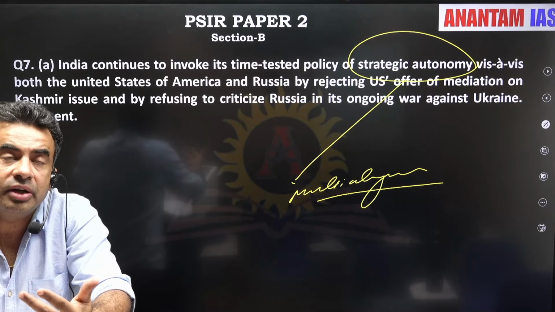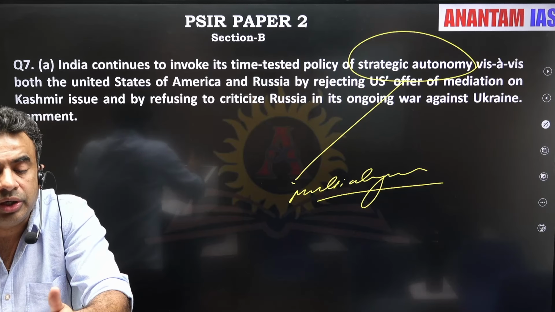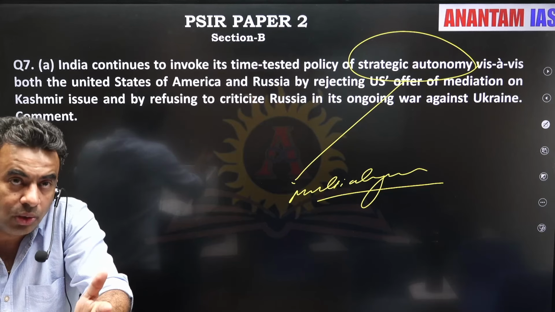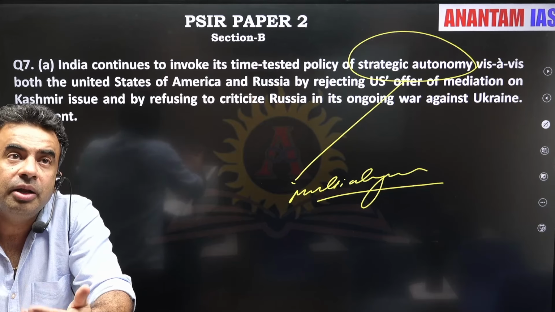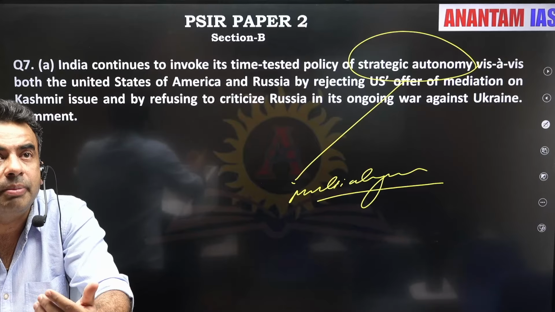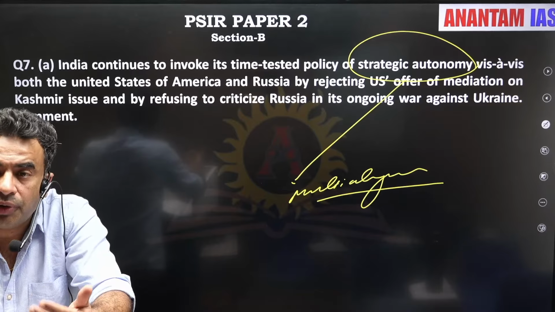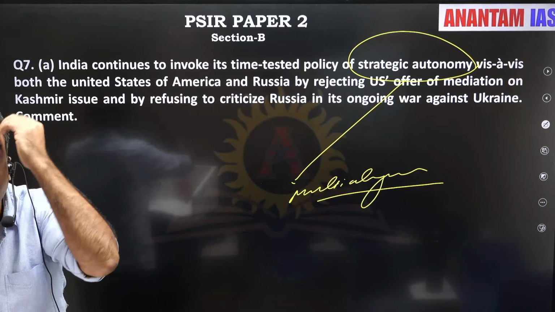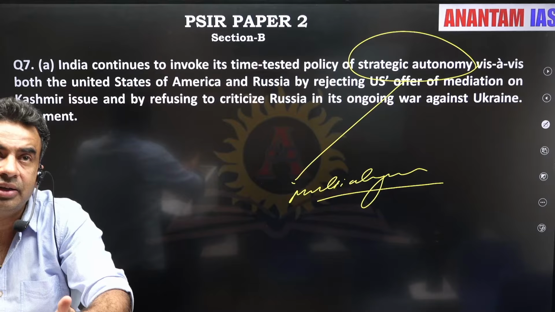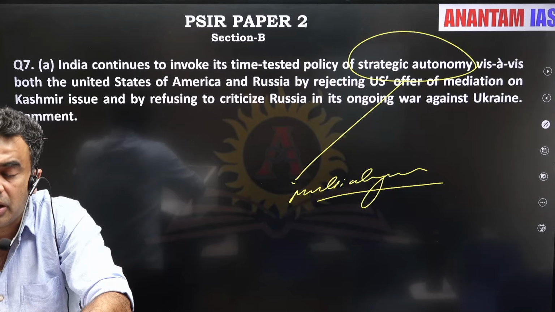The US pressurized us to cut down our ties with Iran. The US pressurized us to reduce oil imports from Russia. You all know from the recent statement that they are blaming India for Russia's war in Ukraine, that we are funding it by buying oil. They were totally shattered by the statement of our foreign minister that Europeans are buying more oil than us. So nowhere has alignment with the US undermined our autonomy.